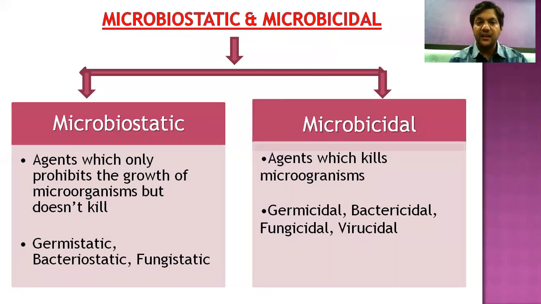So where the suffix static is used, the growth is prevented but the organism is not killed. Whereas the cidal suffix means the organism is killed completely: germicidal, bactericidal, fungicidal, and virucidal.